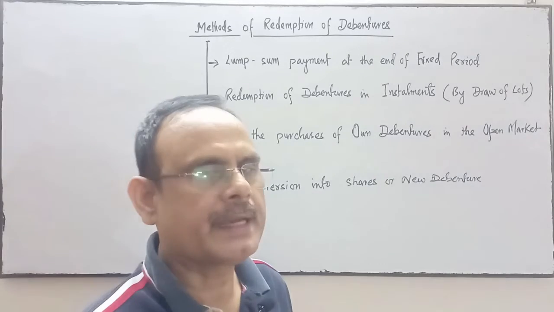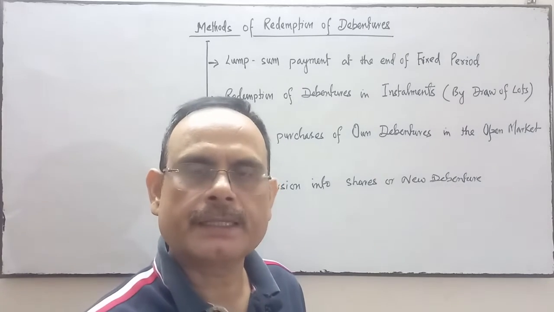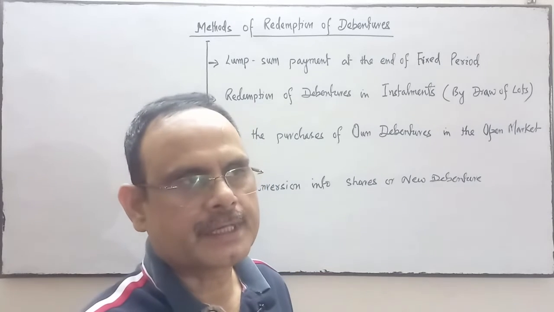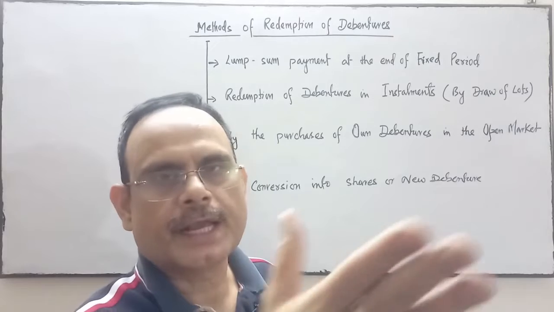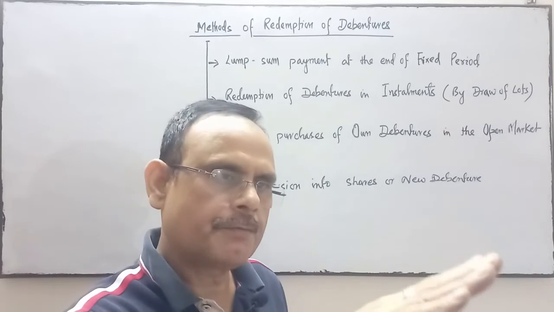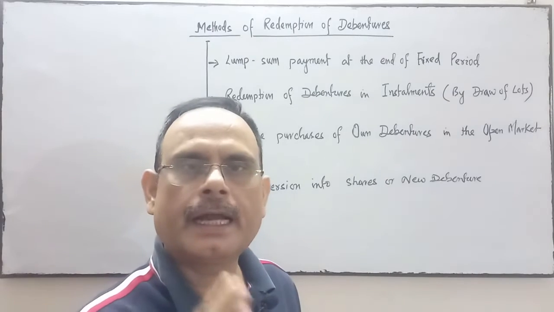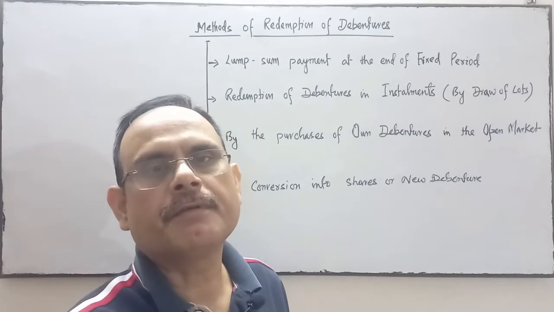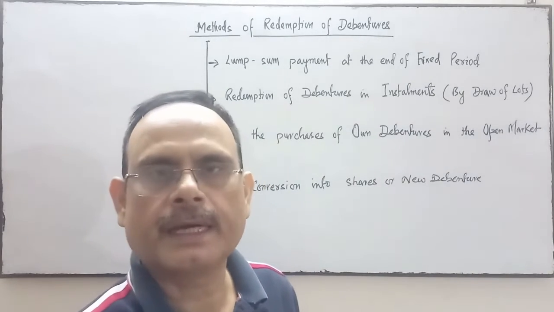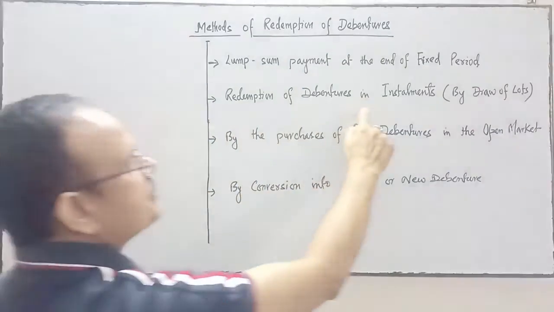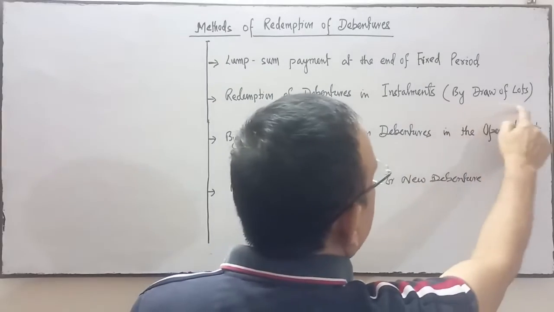The 10 lakh debenture may be repaid by the company in 3 installments. Maybe after 3 years 2 lakhs will be repaid, after the 4th year 3 lakhs will be repaid, and after the 5th year the remaining 5 lakh rupees will be repaid by the company to the debenture holder. This is called redemption of debenture in installments by draw of lots.